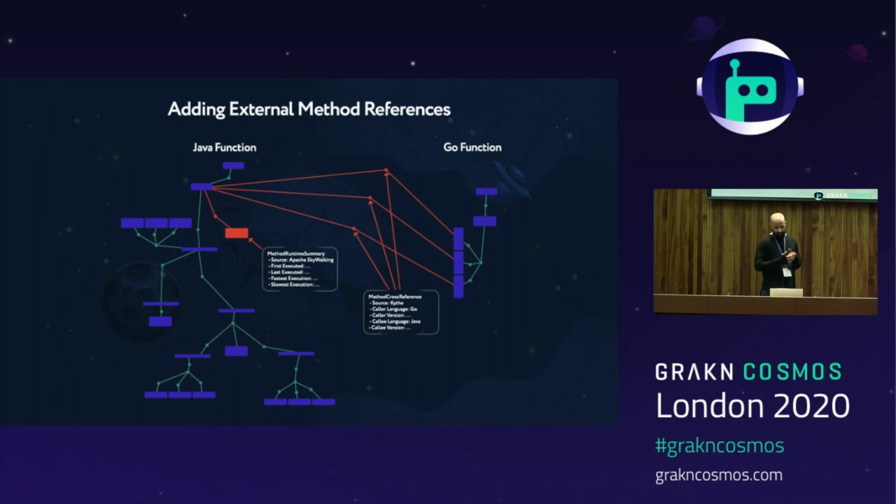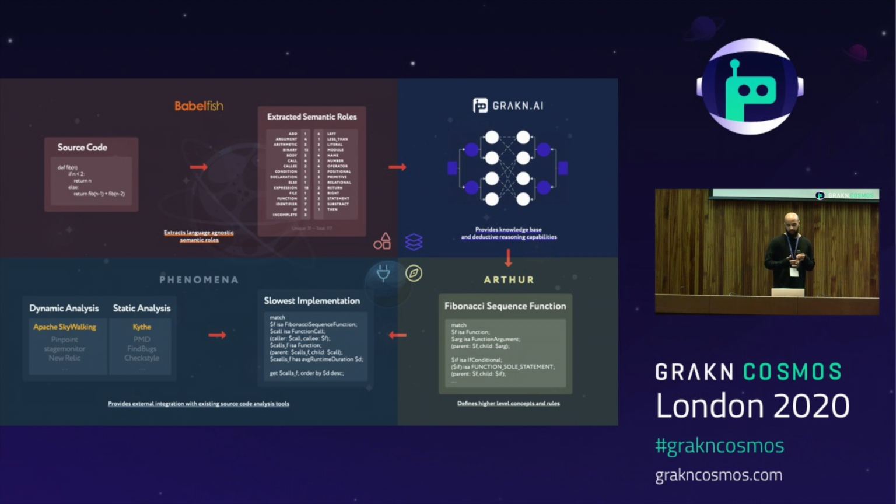So this is the basic idea behind Phenomena. Phenomena integrates with existing tools and takes their findings and correlates them to the language-agnostic structure stored in Grakn. This creates additional dimensions to explore and ultimately allows for more complex queries to be performed, thus creating a place where there's a large amount of context which cannot be extracted from any one tool alone.